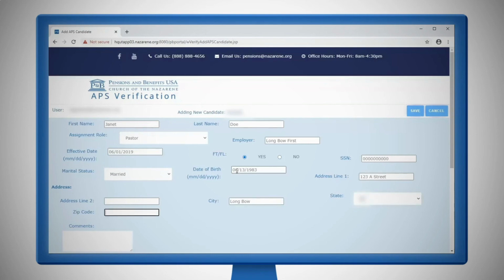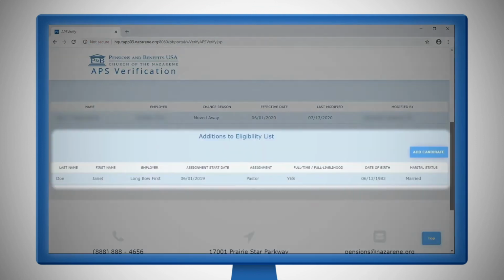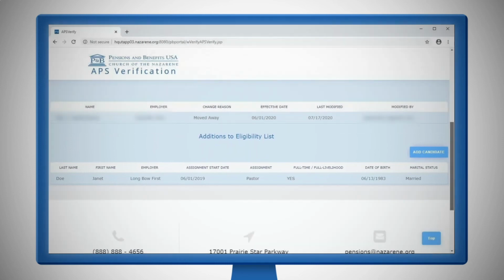Once entries are complete, select the Save button. The drop-down box should appear, and you may select OK to save your work. This will return you to the main Verify APS Candidate screen. There, you should notice that a summary line for the entry has appeared in the Additions to Eligibility List section at the bottom of the page. Review it to make sure the names you added are listed.